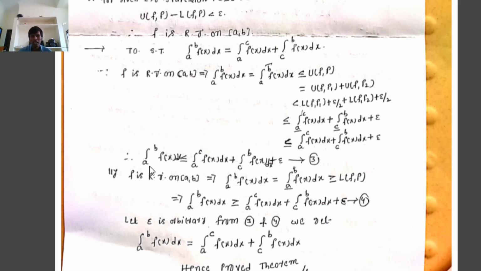Therefore, from (3), the integration from a to b of f of x dx is less than or equal to the integration from a to c of f of x dx plus the integration from c to b of f of x dx. From (4), the integration from a to b of f of x dx is greater than or equal to the integration from a to c of f of x dx plus the integration from c to b of f of x dx. Therefore, from (3) and (4), we get the integration from a to b of f of x dx equals the integration from a to c of f of x dx plus the integration from c to b of f of x dx.